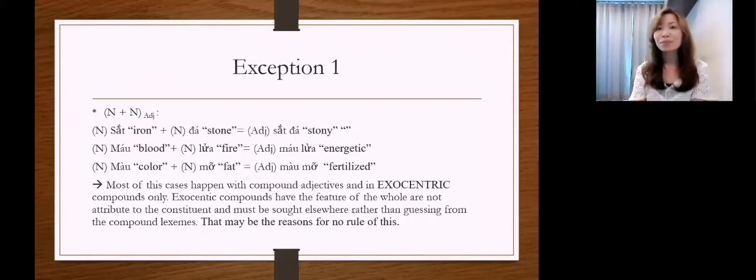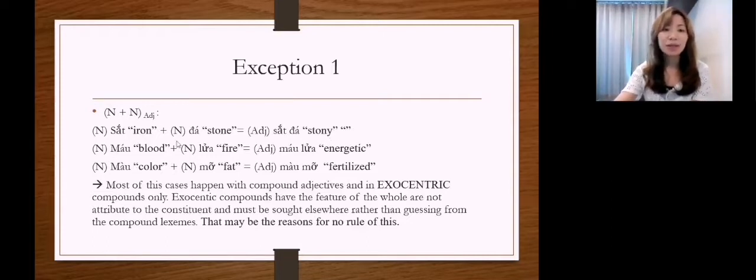During the time of finding the data and testing, I found the first exception here. In Vietnamese, we have a noun and noun put together, but the result is a compounding adjective. For example, I have the word iron, sắt. It is a noun, right? And then stone, in Vietnamese, đá. And I have the compounding adjective as a result, that is sắt đá, or stony in English.